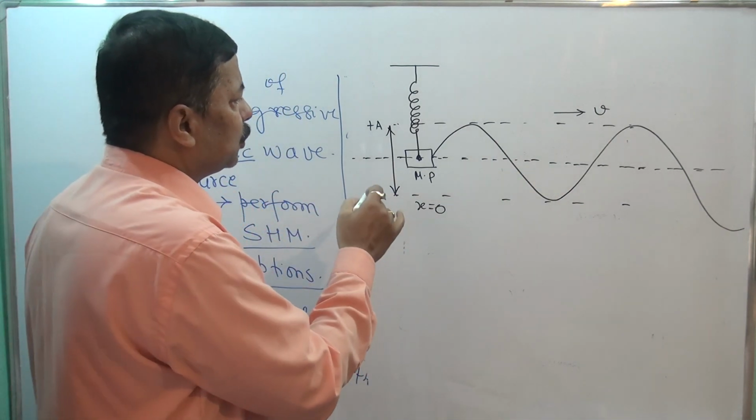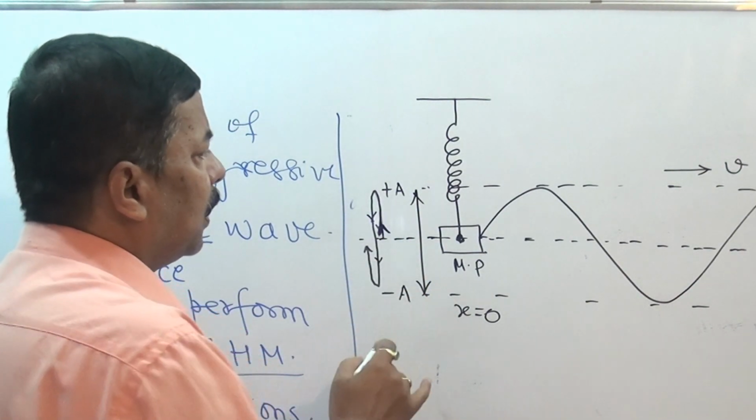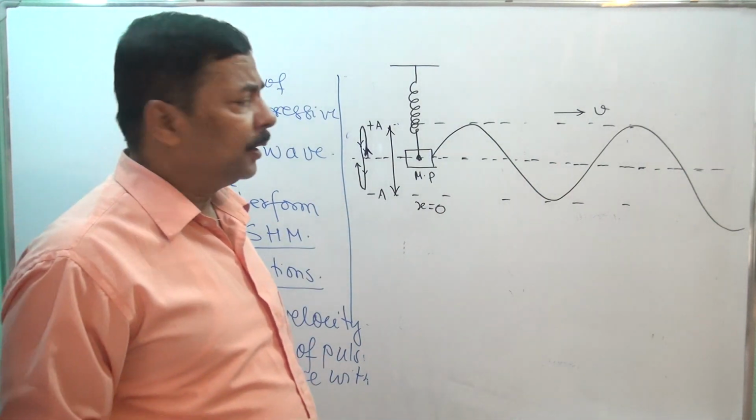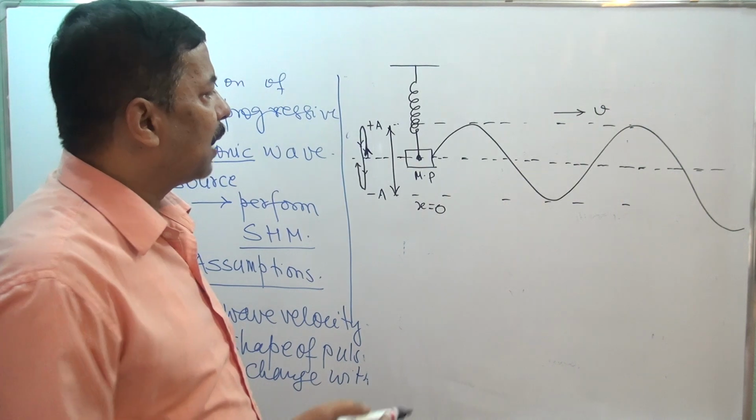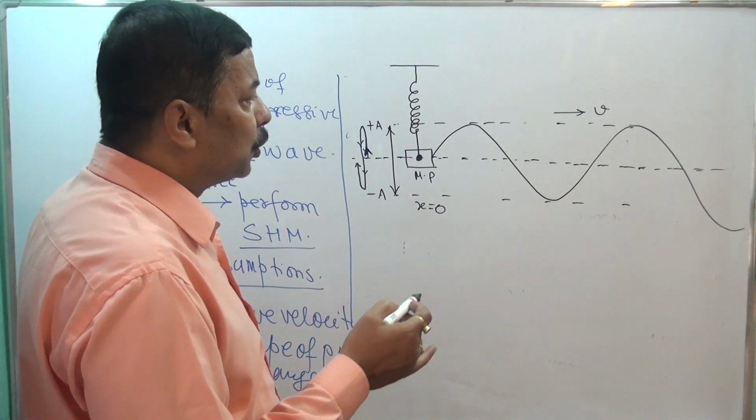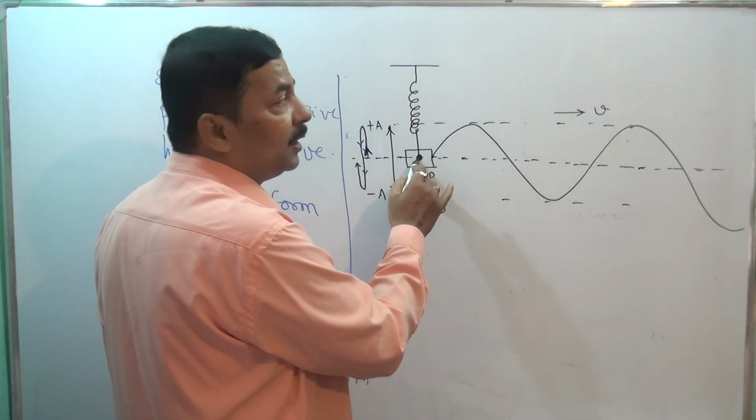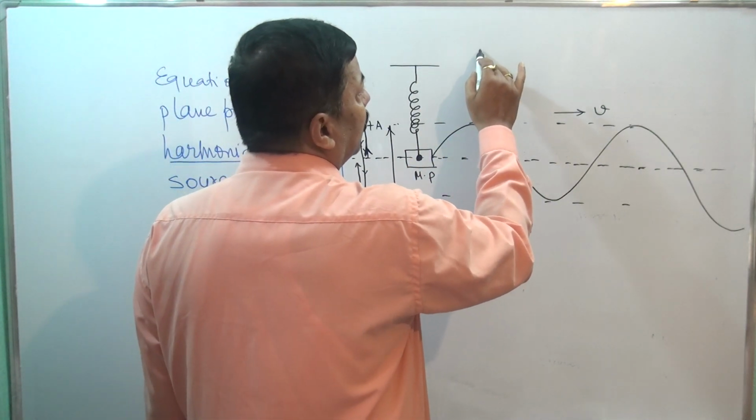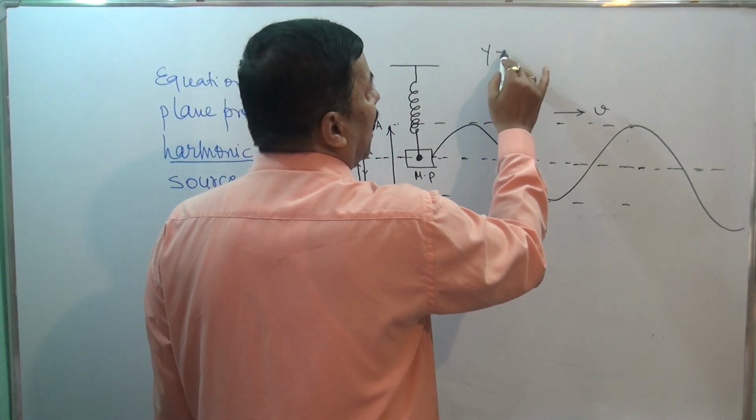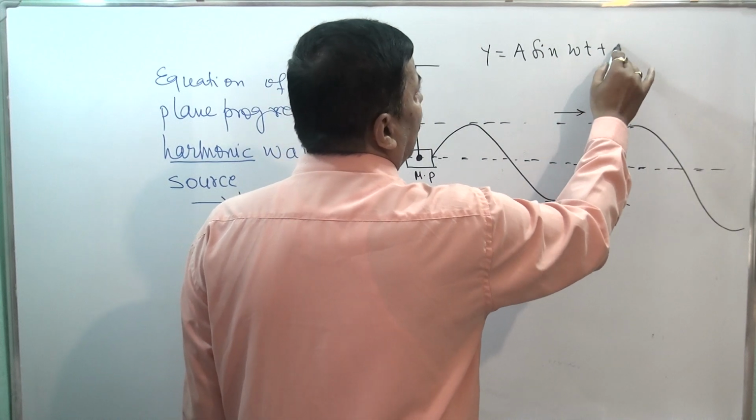This source is doing simple harmonic motion in this way, and there is a spring mass system. As this source is doing the simple harmonic motion, this body is performing the simple harmonic motion. If we consider that it is starting from the mean position, the equation of this particle that is performing simple harmonic motion is given by y equals a sine(omega t plus phi naught).